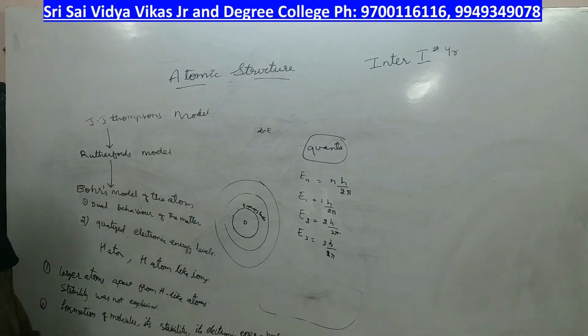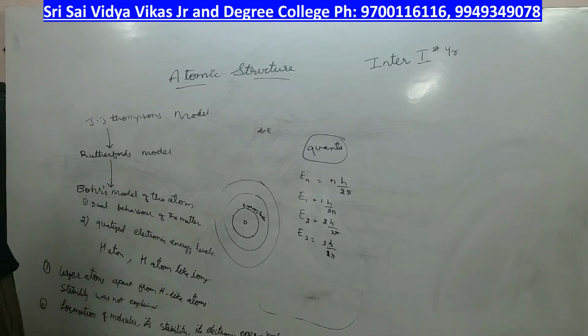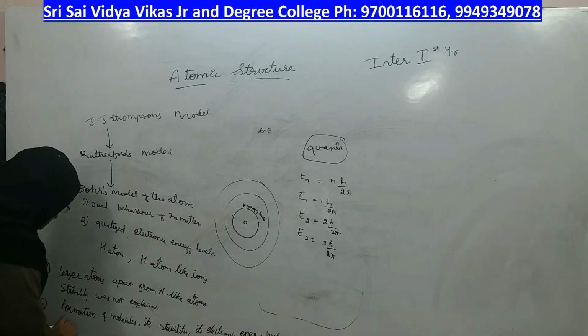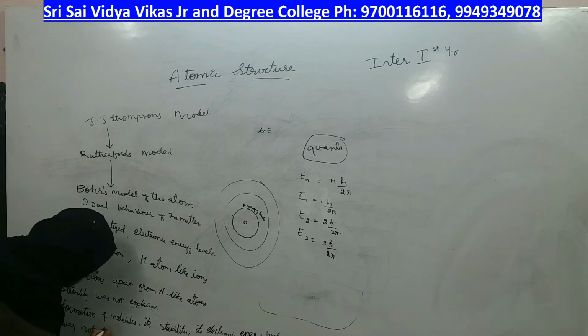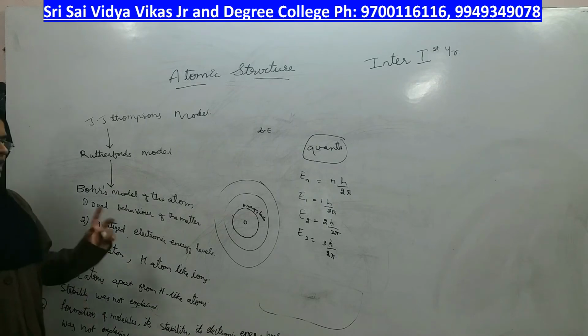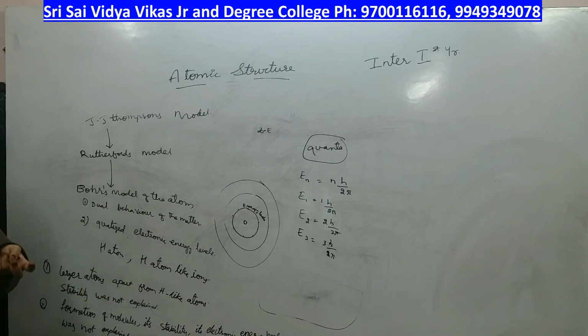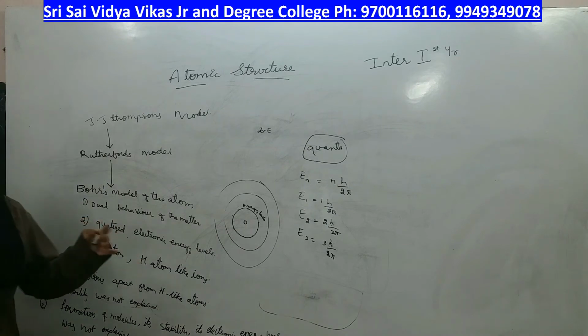All these 3 points, formation of molecules, its stability, and its electronic energy levels, were not explained by Bohr, right? So these are the 3 different models of atoms. Each of them has certain limitations, which were overcome by the next model.